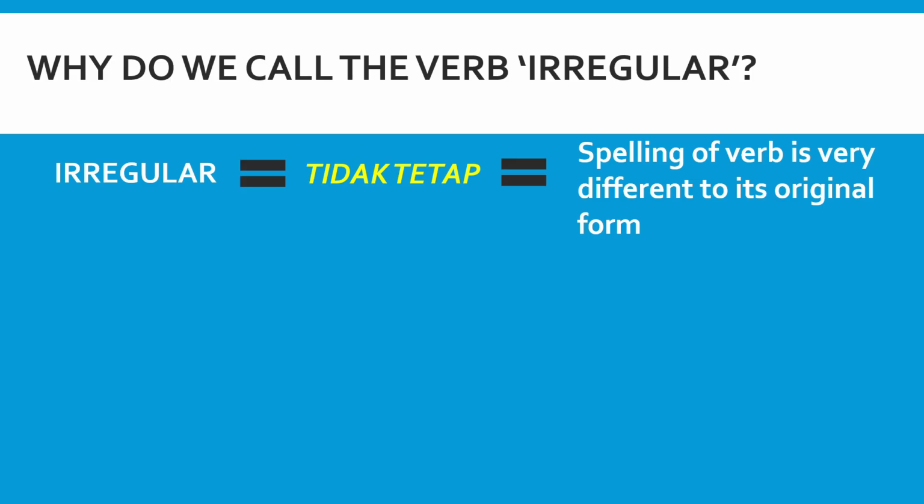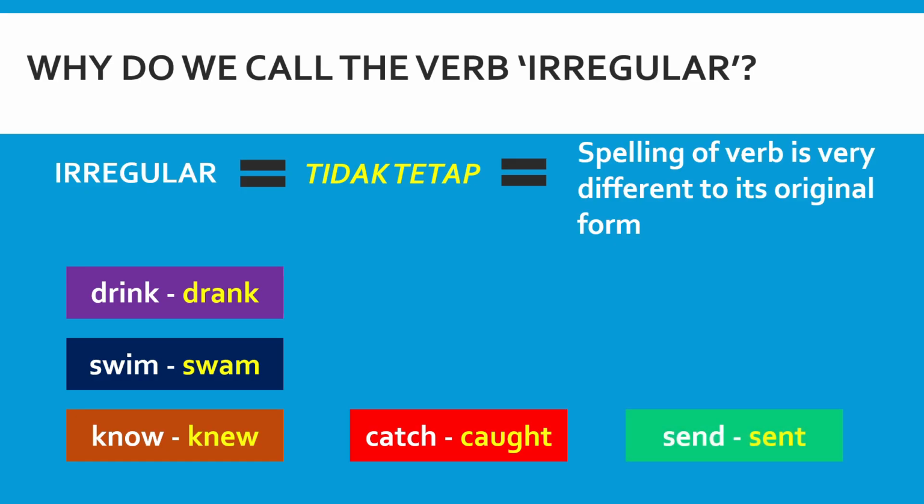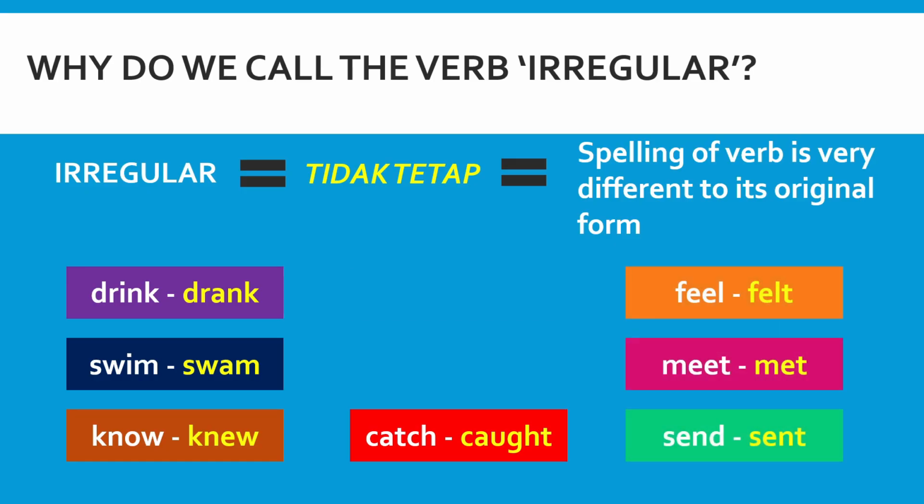Take a look at the example here. The irregular verb drink, when it is changed into past simple, it becomes drank, and the original spelling of the word drink is no longer seen in past simple form. Other examples are swim, swam, know, knew, catch, caught, send, sent, meet, met, feel, felt, cut, cut. And last but not least, buy, bought. There are a lot more examples for irregular verbs.